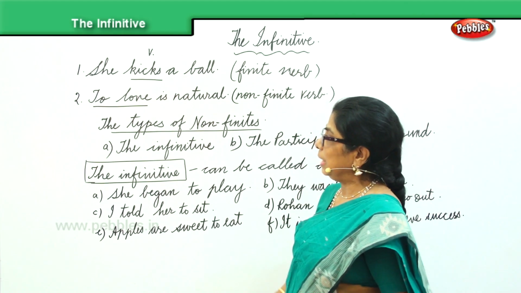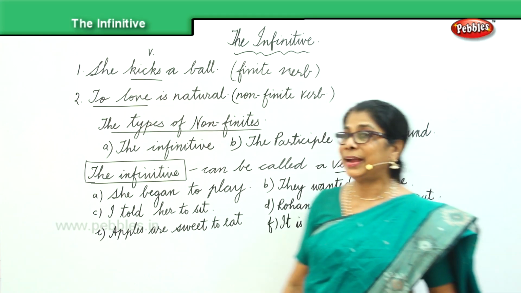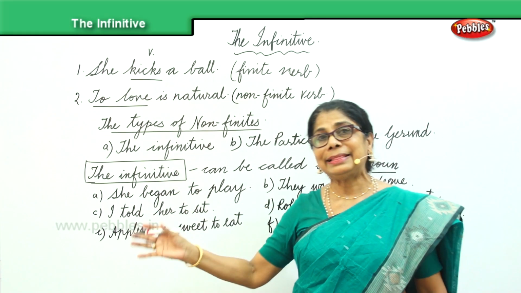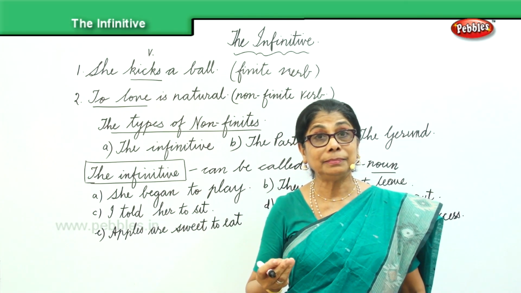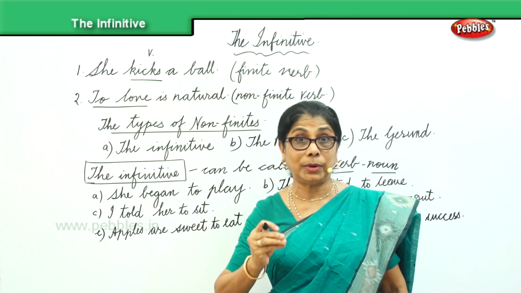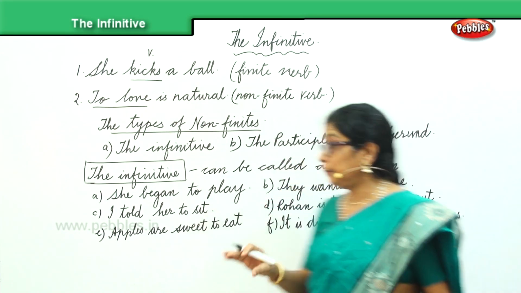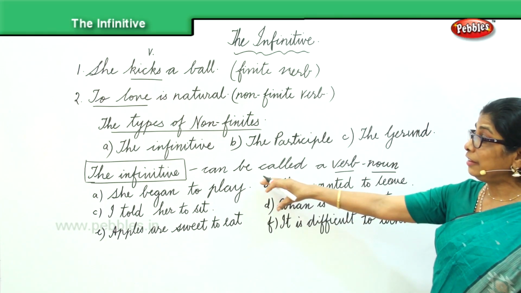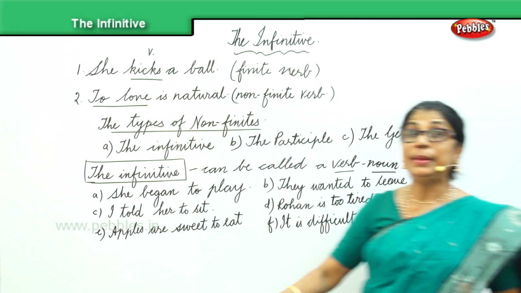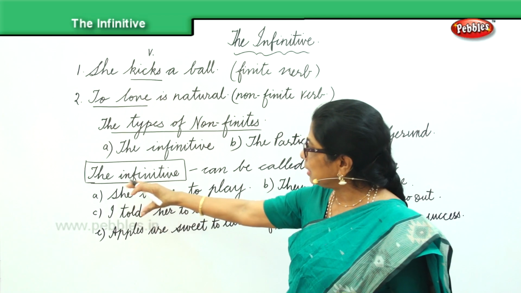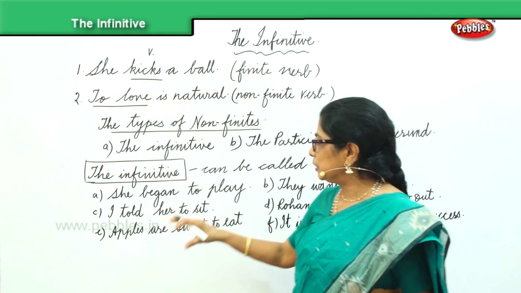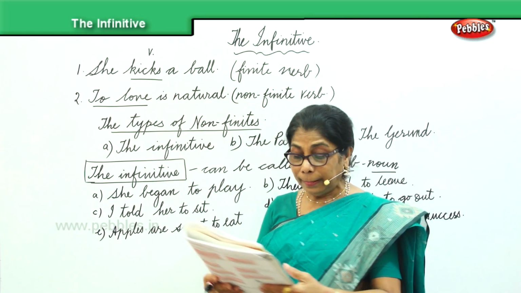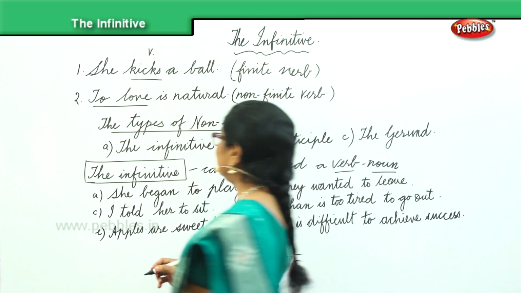Now we are talking about the first category of non-finites, and that is the infinitive. I said the infinitive is formed by adding "to" to the verb. The infinitive we can also call a verb noun. Now we have some examples of the infinitive here. It is formed by adding "to". Now let's look at it very carefully.